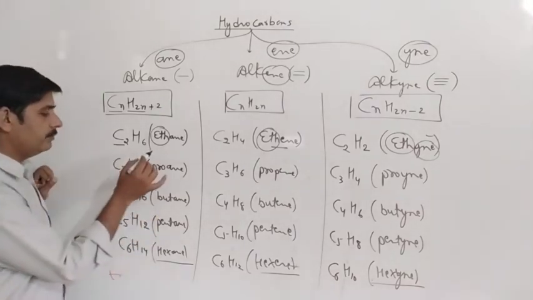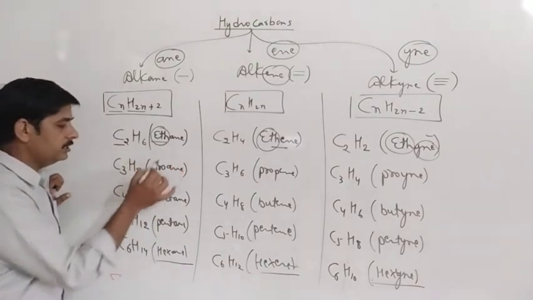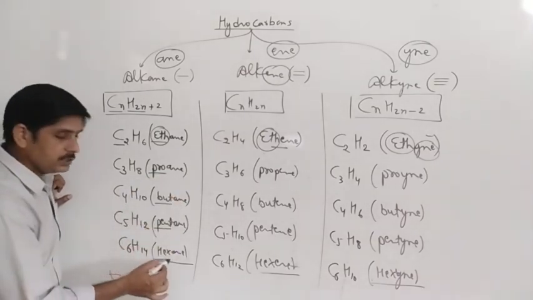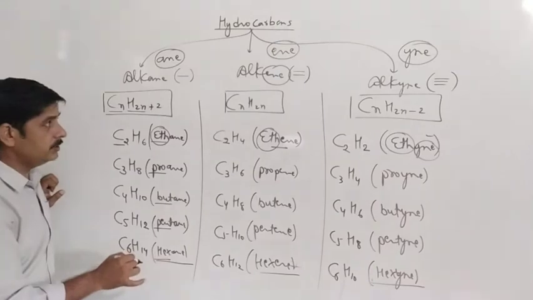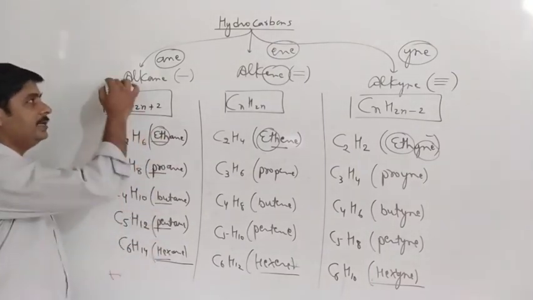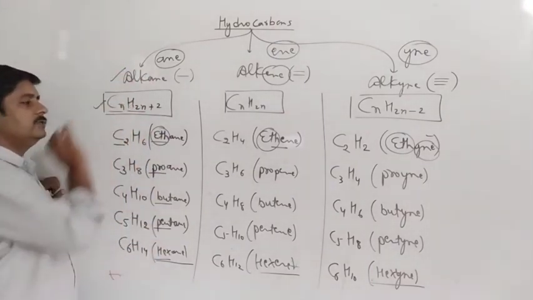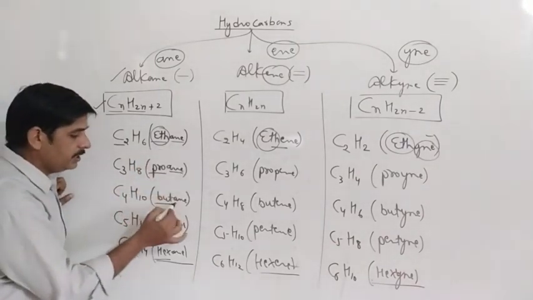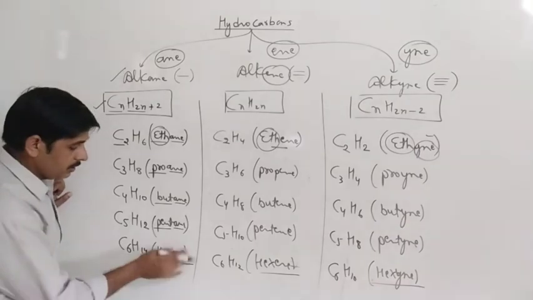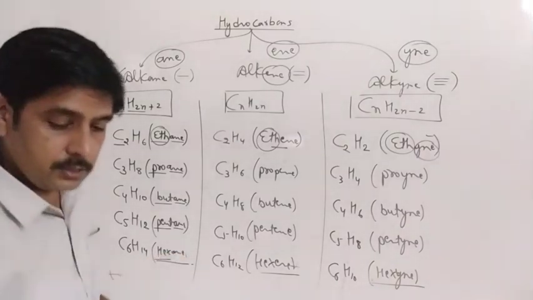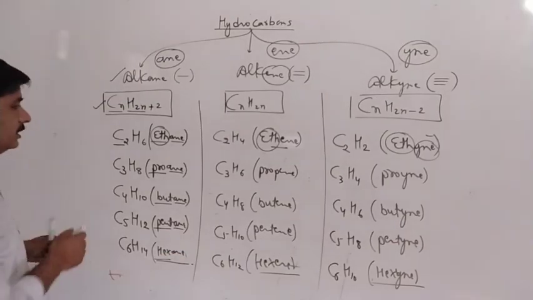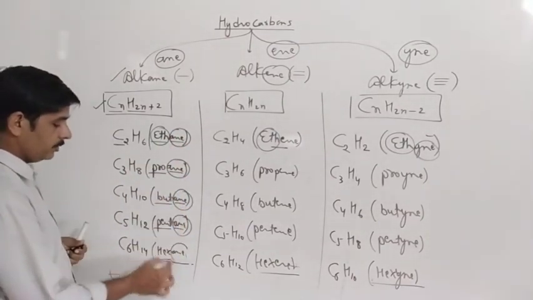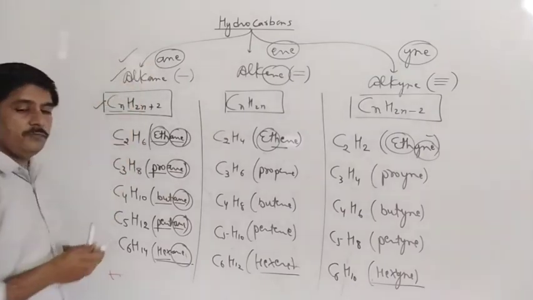Suppose if we have 2 carbon, then it is eth, for 3 prop, for 4 but, for 5 pent, and for 6 carbon there is a hex. And as we know that these are the examples of alkane, and according to this formula, that's why I have used ane in the end. सब में मैंने लास्ट में ane का यूज किया है. ठीक है, hexane. So here you can see these are ane in the end. End के अंदर आपके पास में ane है सब में. ठीक है, because these are the examples of alkane.